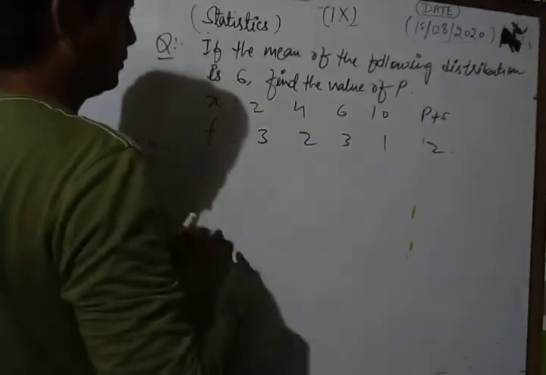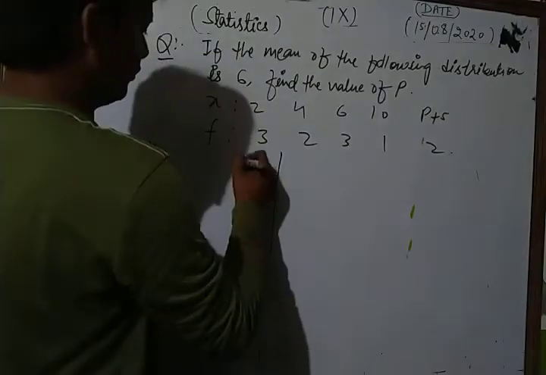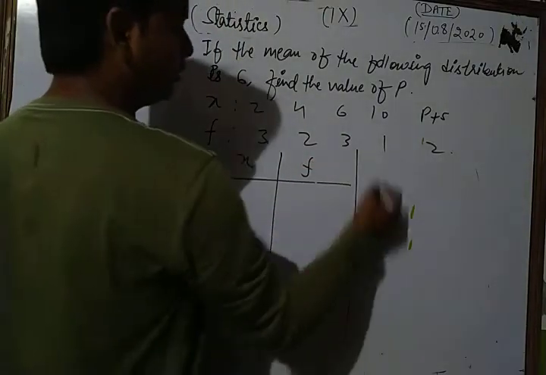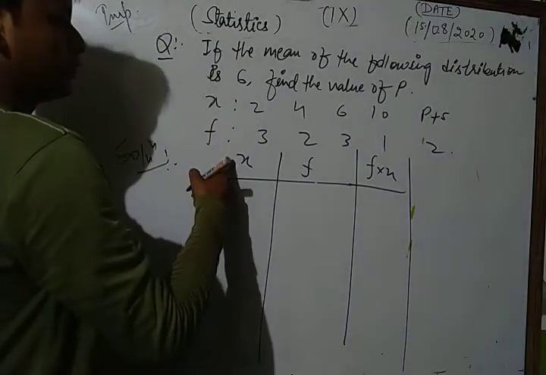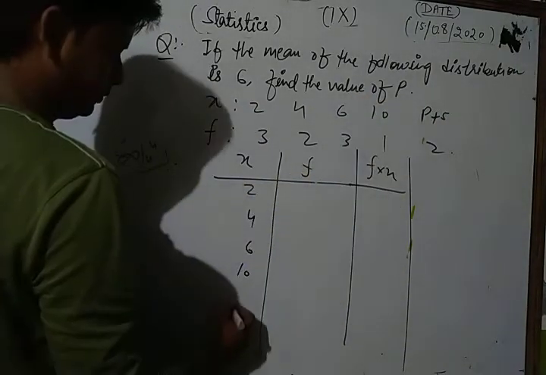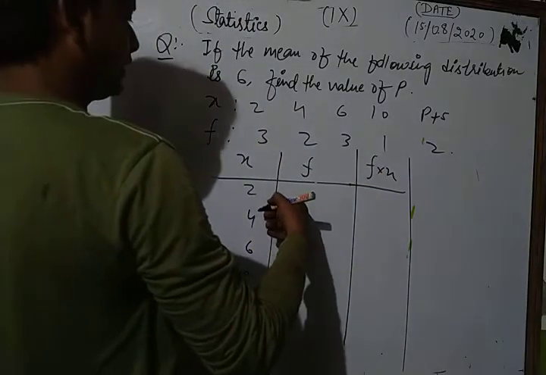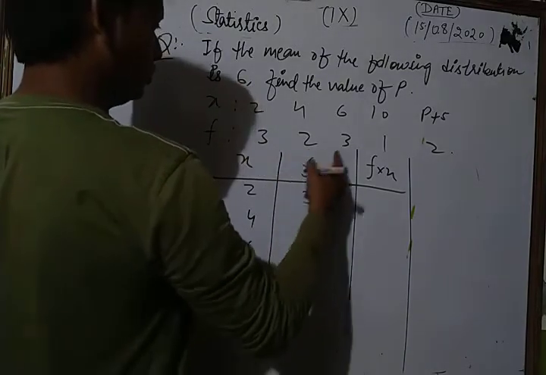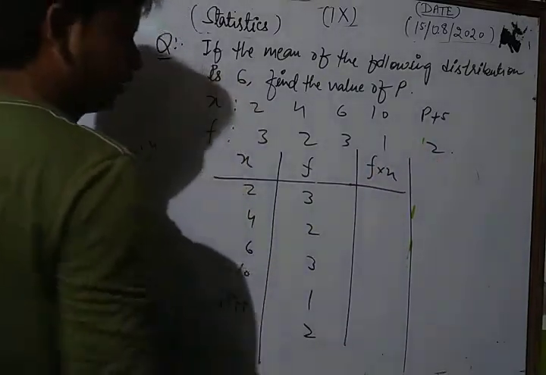First, dear students, in the first column we write the variable x. In the second column we write the frequency f, and in the third column we write f into x, in this way. Okay, so here the variable is what? 2, 4, 6, 10, and finally p plus 5. Okay, and their corresponding frequencies are 3, 2, 3, 1, and finally 2.